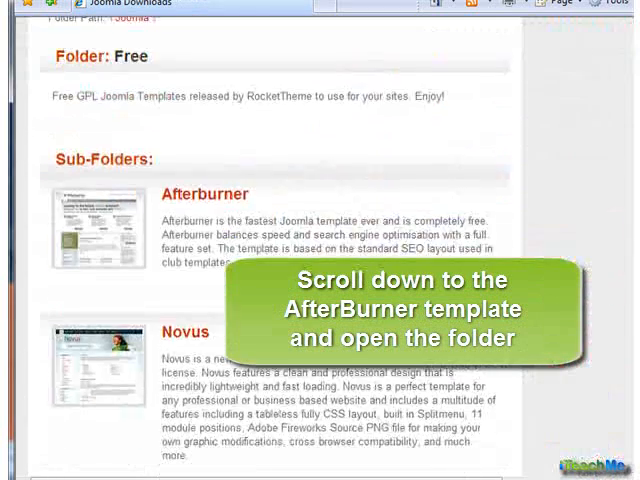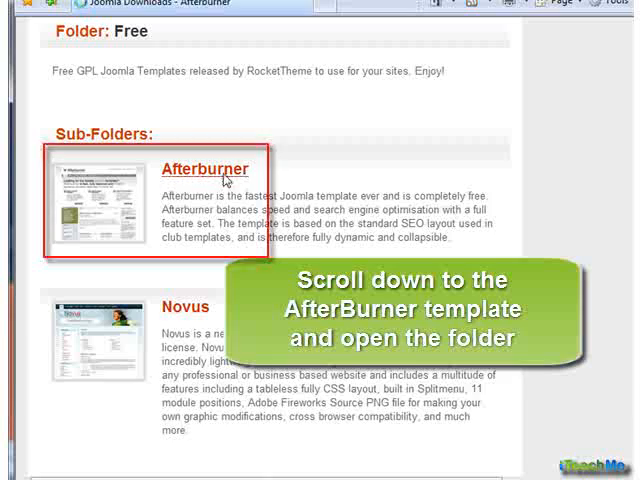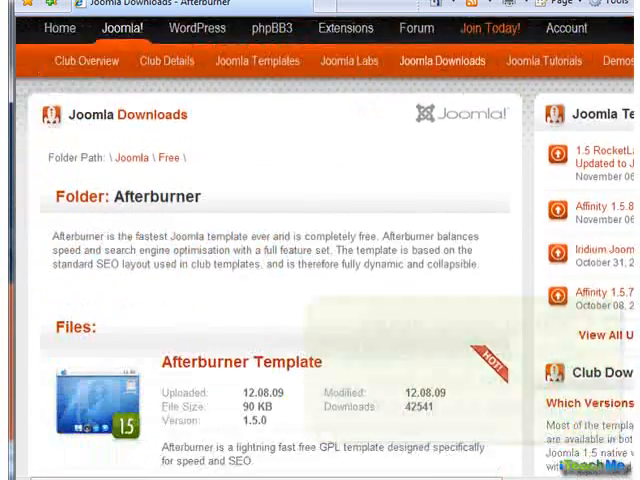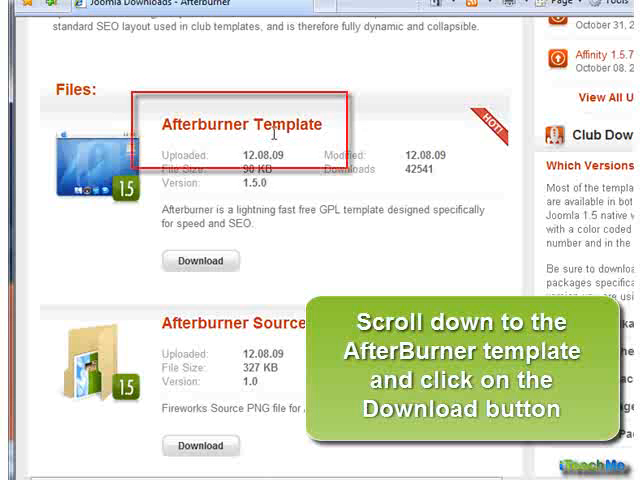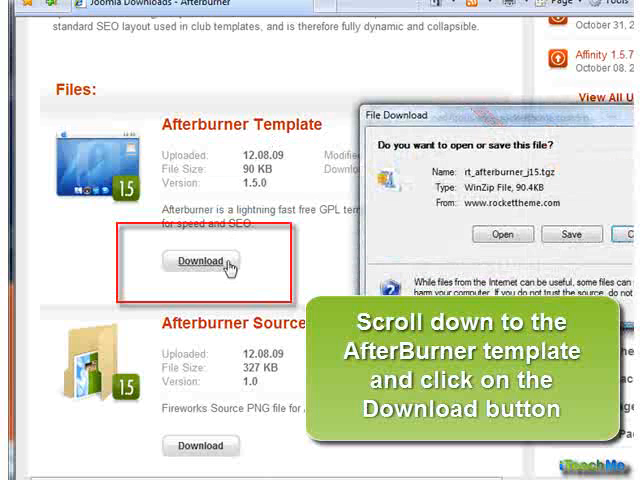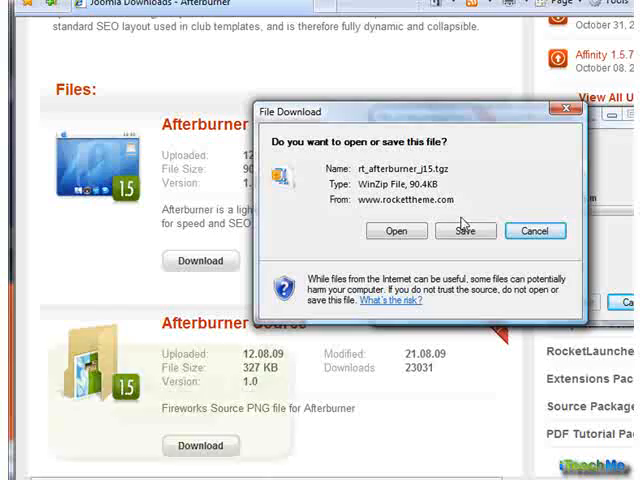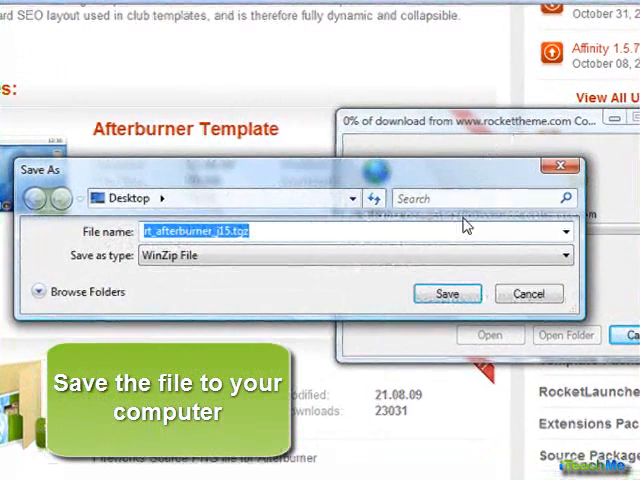Scroll down to the Afterburner template and open the folder. Scroll down to the Afterburner template file and click on the Download button. Save the file to your computer.